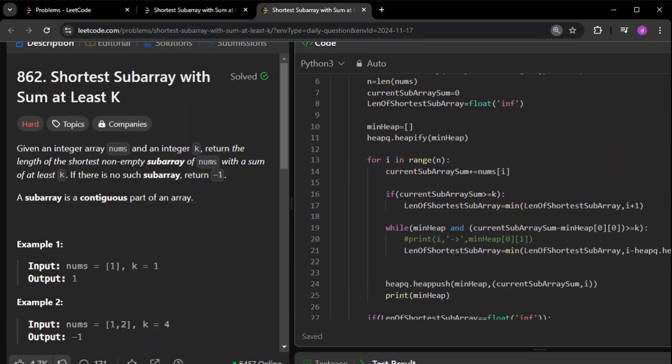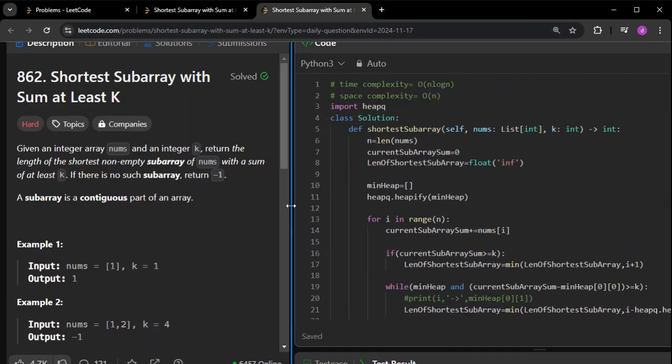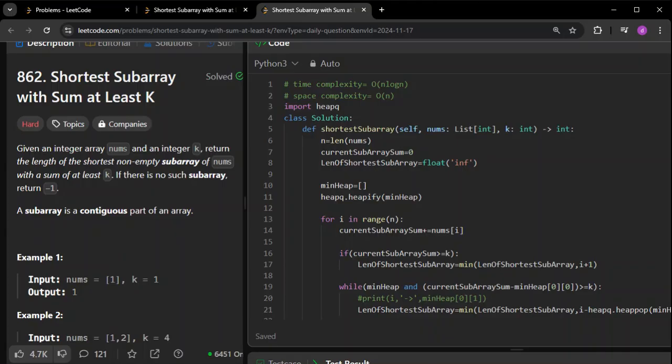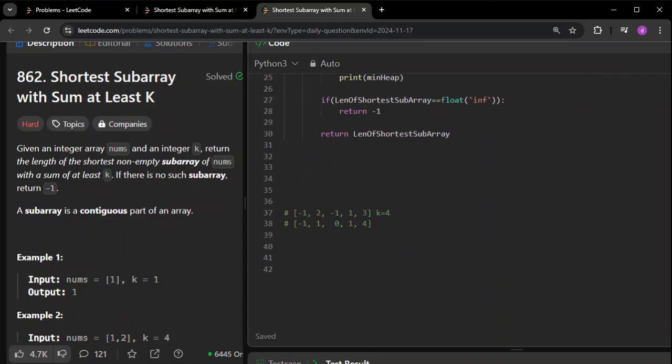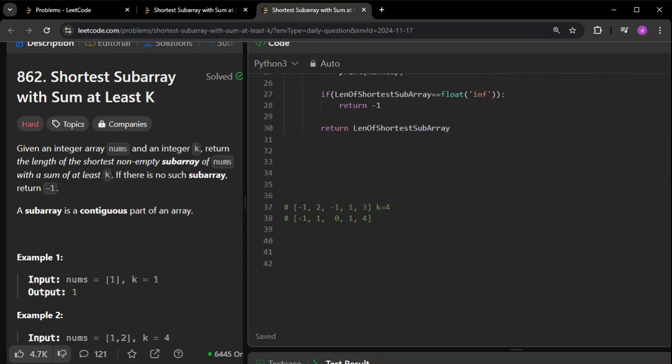So this is going to be approach one here. It is going to be O of n space complexity and O of n log n time complexity. Here we are going to use the heap. Why do we need the heap? Let me discuss that as well. Why do we need the heap at any point?